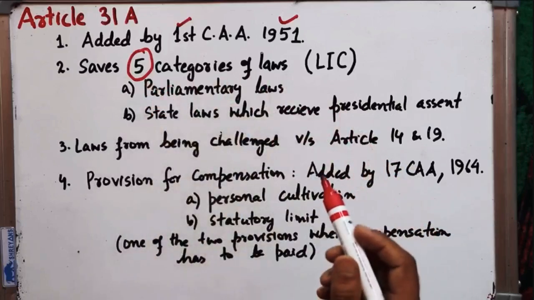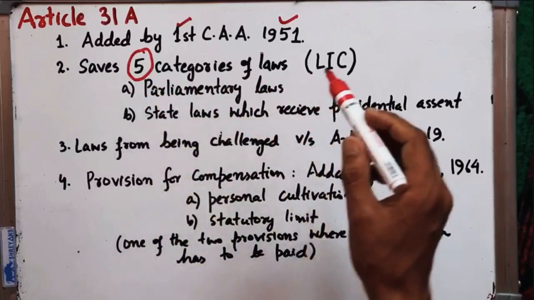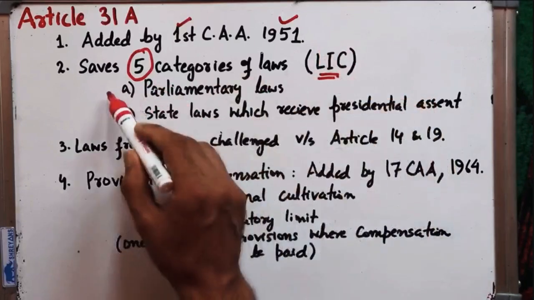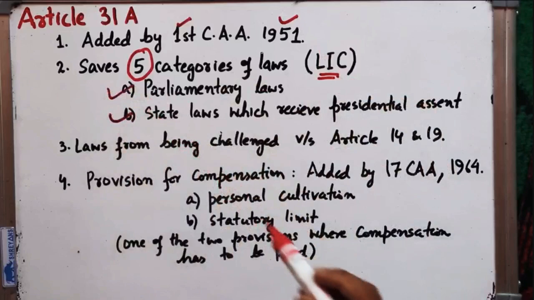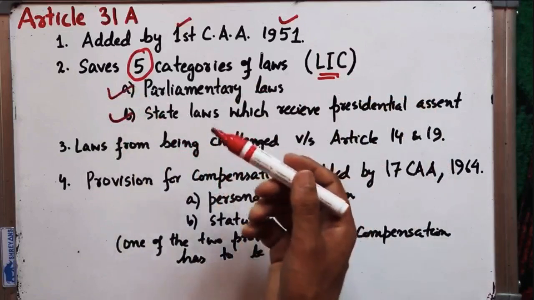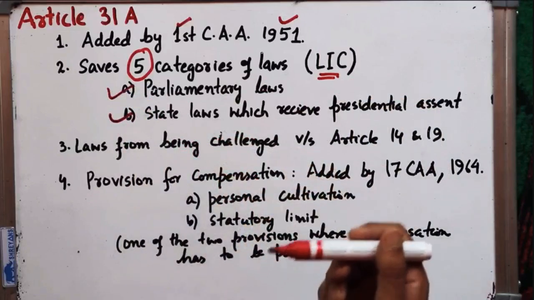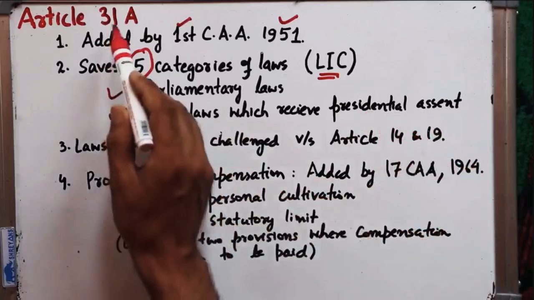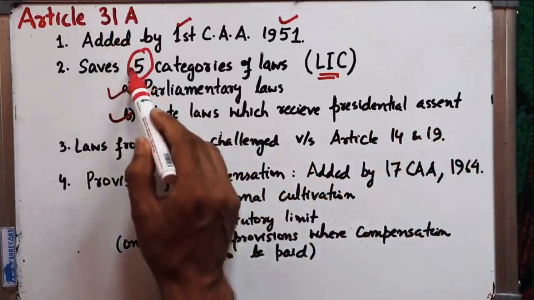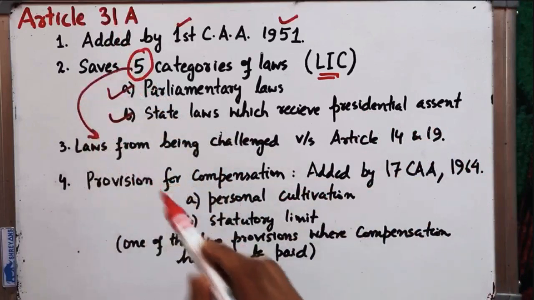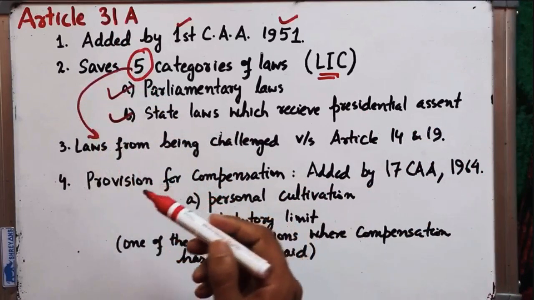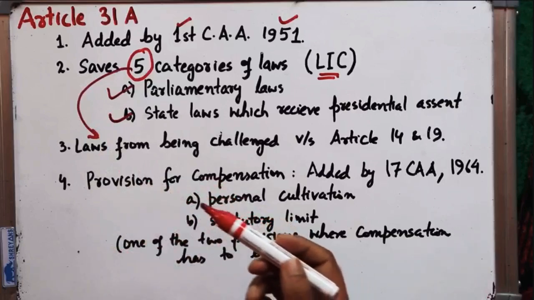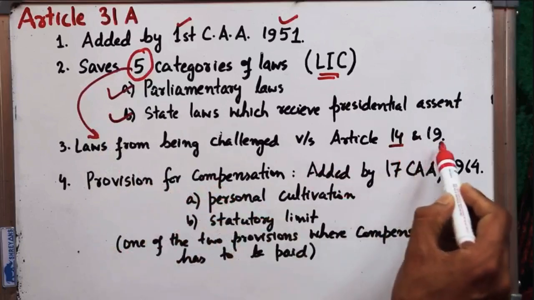These 5 categories of laws, related to the land reforms, industries and commerce, were the laws made by the parliament, and some of them were also the laws made by the states, but only those laws which were kept by the governor for the consideration of the president and received the assent of the president, right? So Article 31A saves the 5 categories of laws from being challenged or from being invalidated for being in contravention with the fundamental rights granted under Article 14 and Article 19.